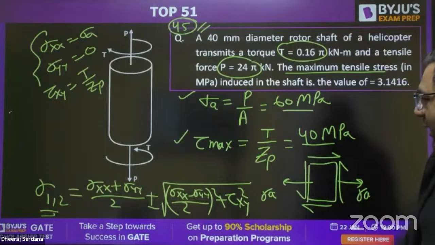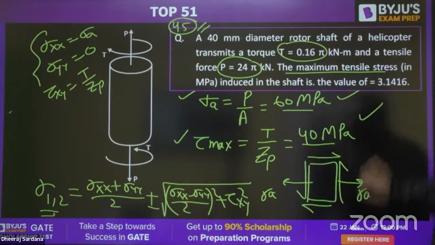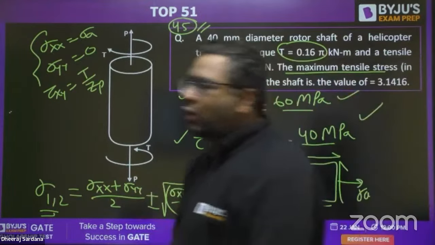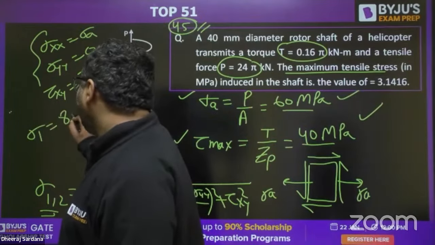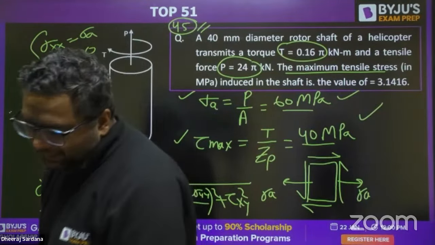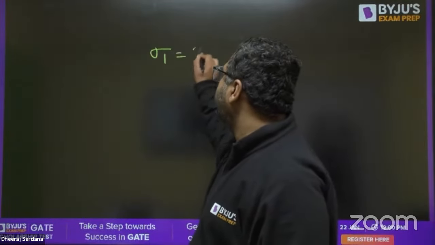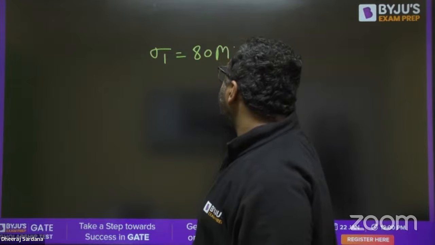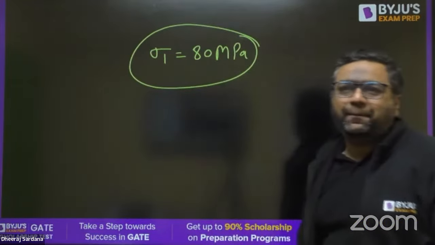So when you will be finding out this sigma 1, you know sigma xx is 60, this is 40. Putting this value, you would be getting the principal stress to be 80 MPa. Yes, the answer will be coming out to be 80 MPa. So maximum normal stress, which is principal stress, is 80 MPa.